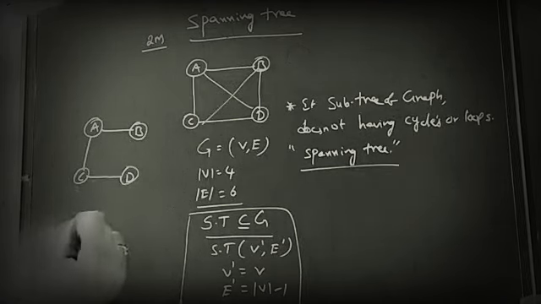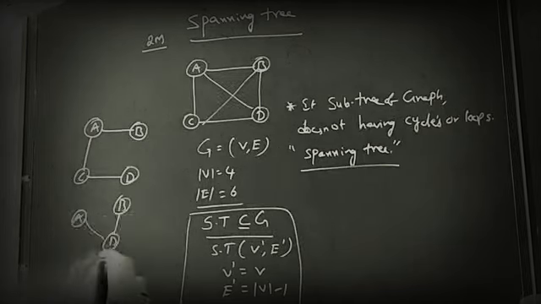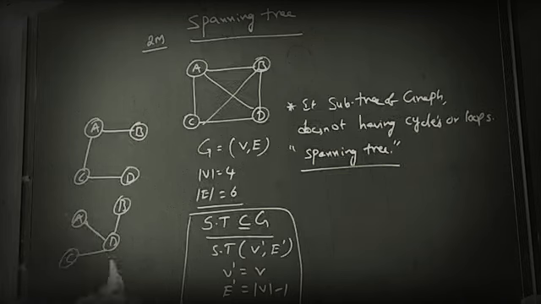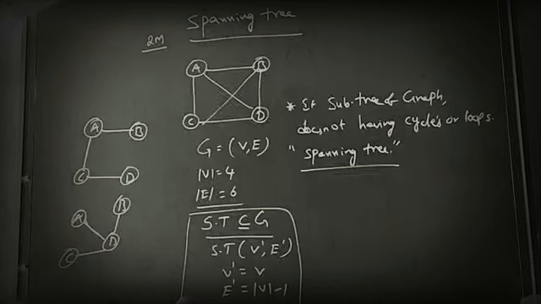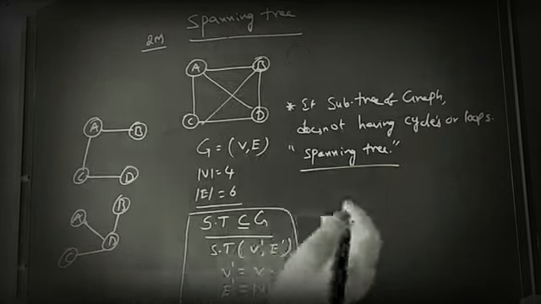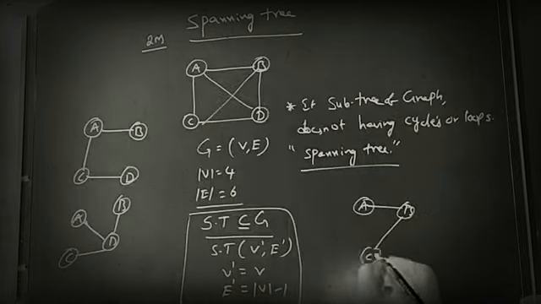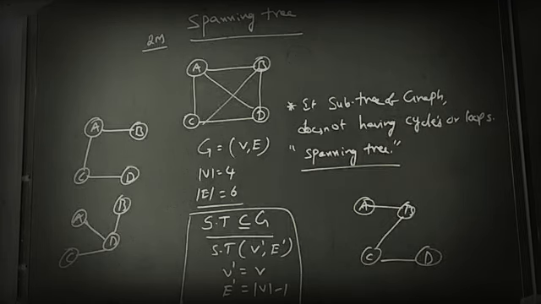So we can draw a figure like this also. D, B and C. It is also a graph. There are no cycles, but all the nodes are visited. Okay. So we can create a number of spanning trees from the given graph. So can you create another spanning tree, A, B, C, D. Here also there are no loops. Okay. From the given graph you can create a number of spanning trees.